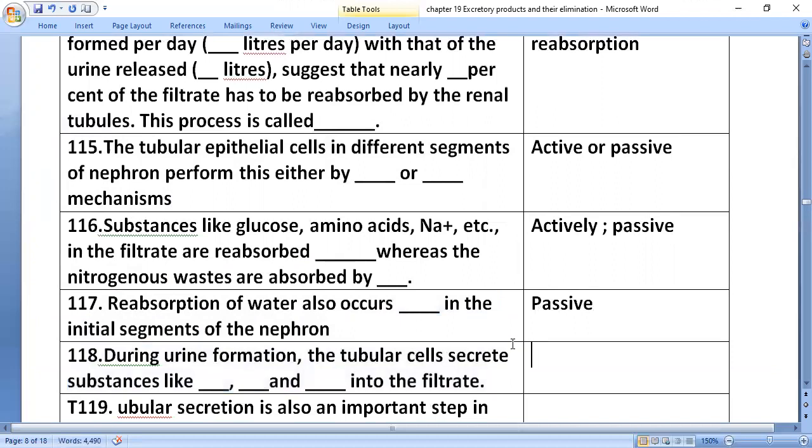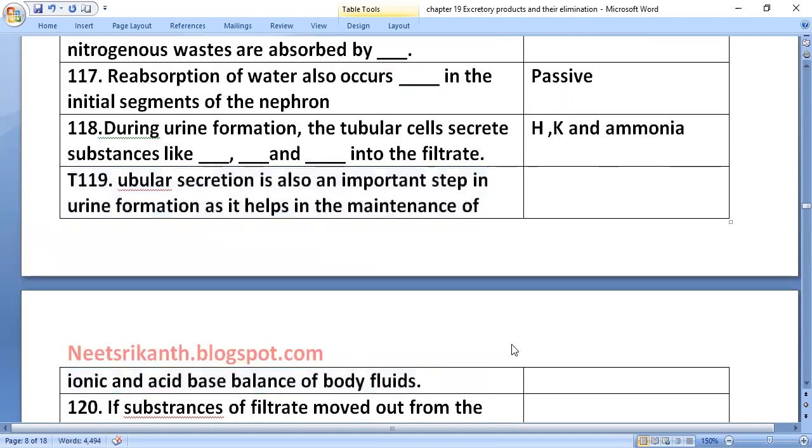During urine formation, the tubular cells secrete substances like H plus ions, potassium ions and ammonia. We call this augmentation, or tubular secretion.